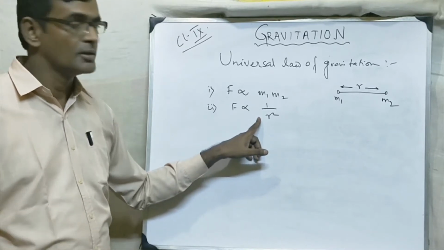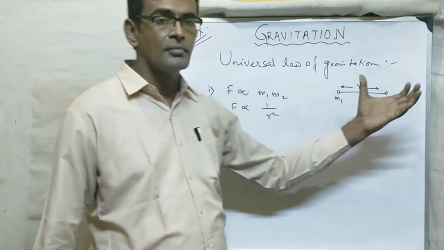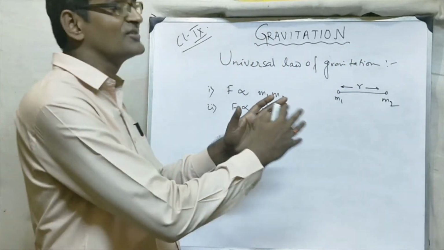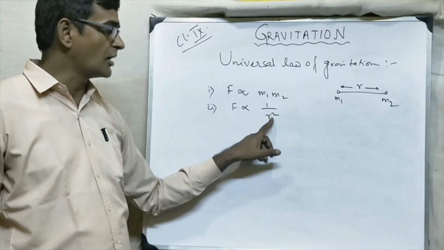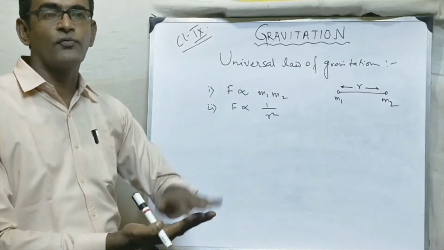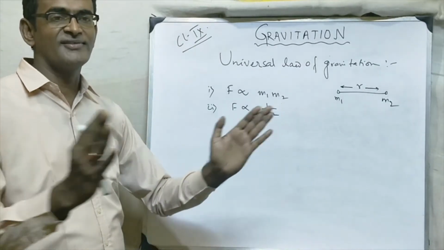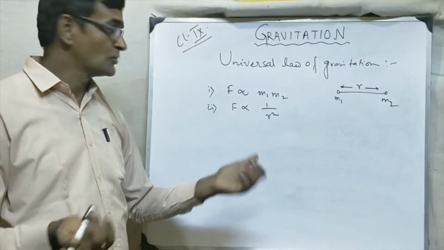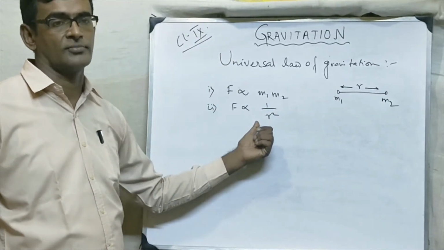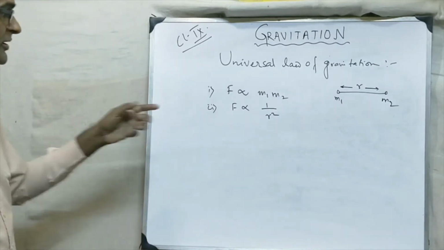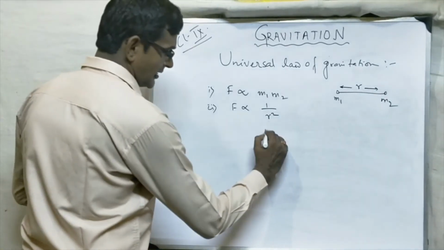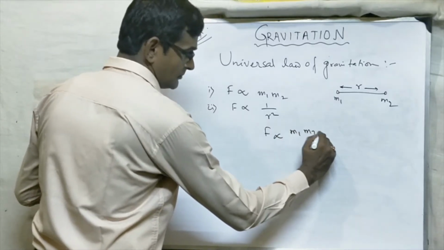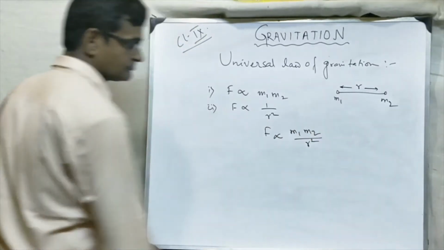Means what? If the distance is increased, the force will decrease. If the distance is doubled, then 2 squared is what? 4. The force will decrease 4 times. And if the distance is halved, then the force will increase 4 times. So it is inversely proportional to the square of the distance between them. If we combine this, what will we get? F is proportional to m1 m2 by r squared.